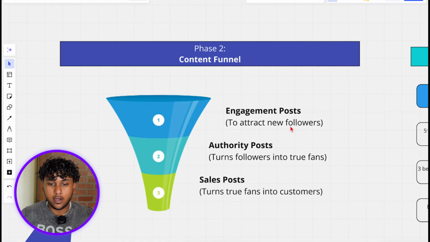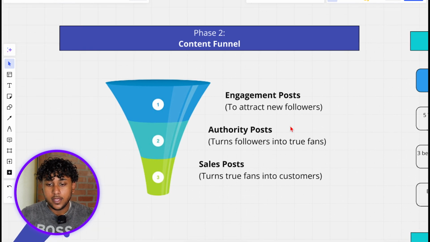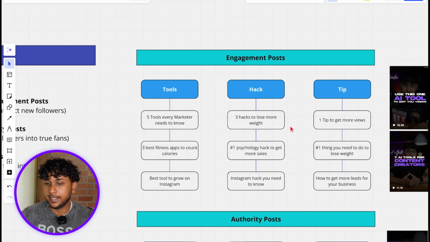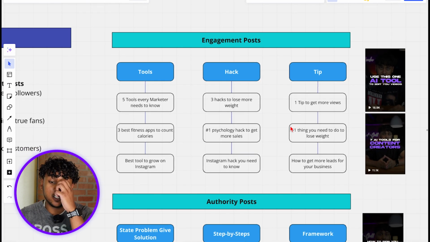All right, so moving on to phase 2, the content funnel. This is the 3 types of content you should be creating to attract new followers, to turn followers into true fans, and turn true fans into paying customers, right? So it's engagement posts, authority posts, and sales posts. Let me explain what an engagement post is, an authority post, and what a sales post is.